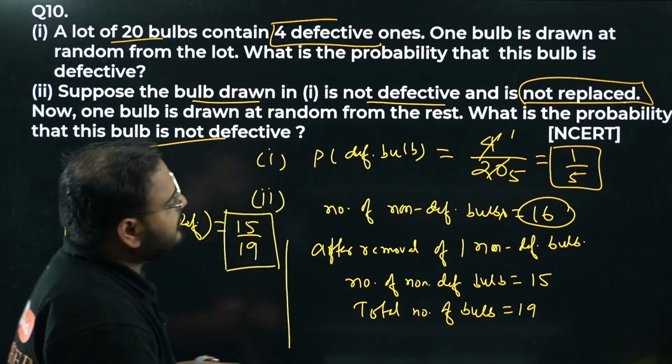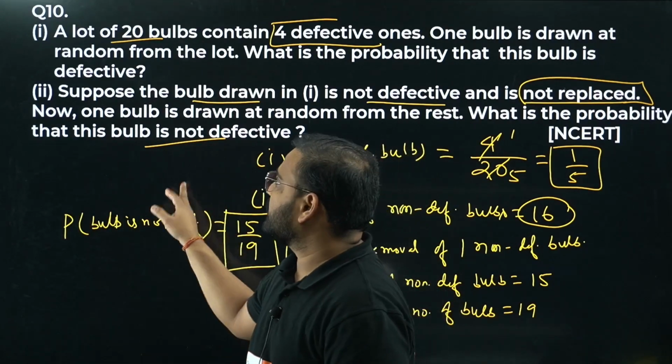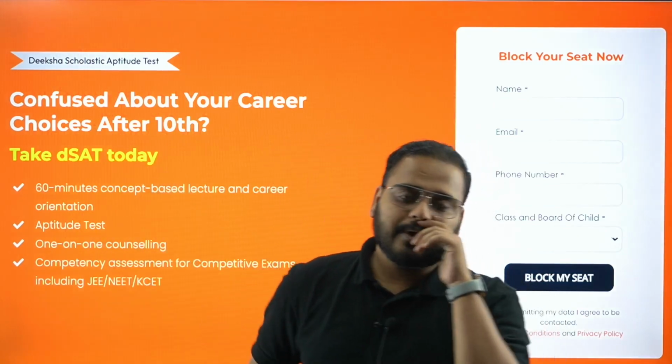Okay, so with this our chapter revision is complete for probability.